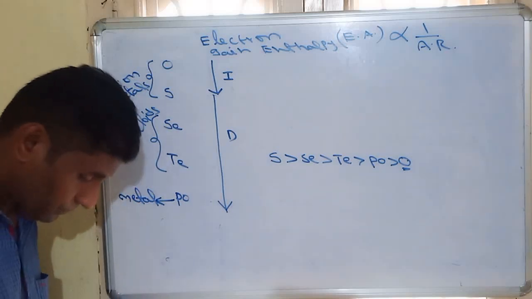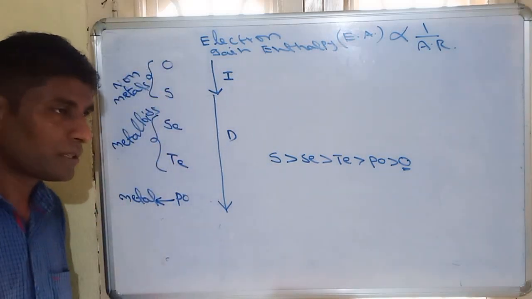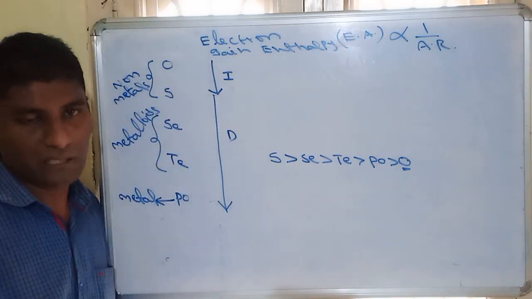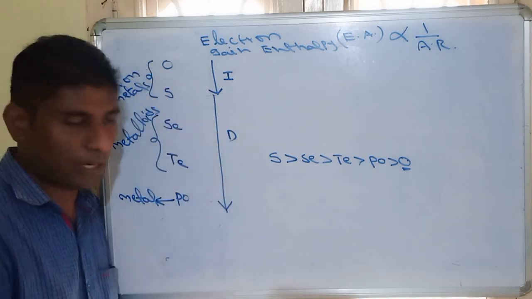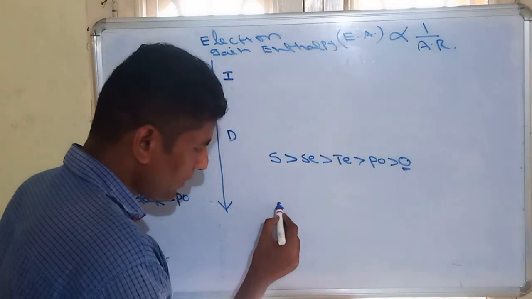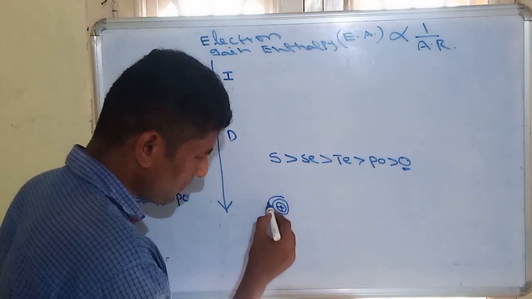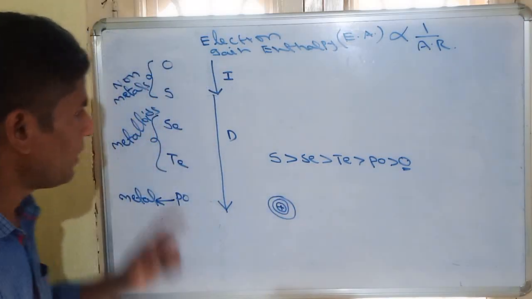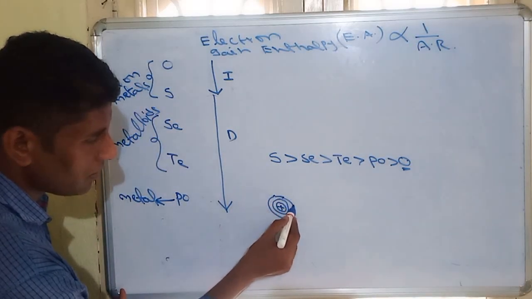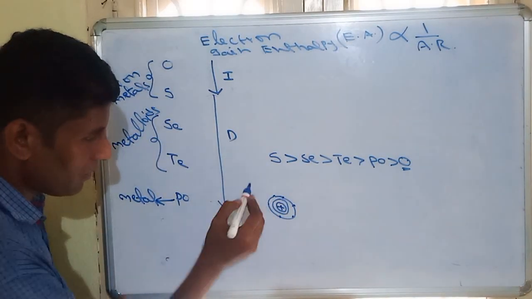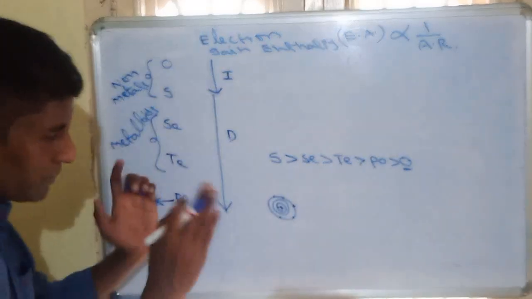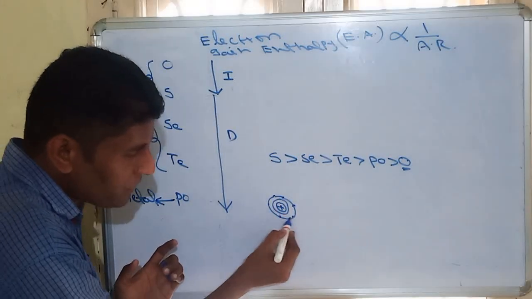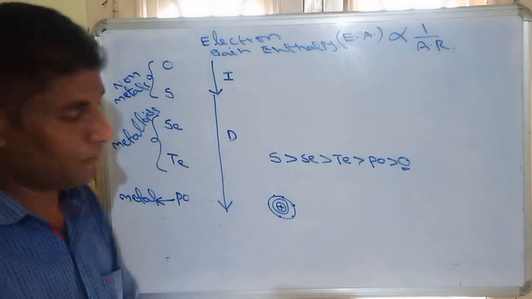Why? Because here oxygen is exceptionally very small in size. When compared with remaining elements, its size is very small. Since oxygen is very small in size, it contains only a second shell. It already contains 6 valence electrons. So in the outermost shell, there are 6 valence electrons. Due to small size, the availability of space is very small.